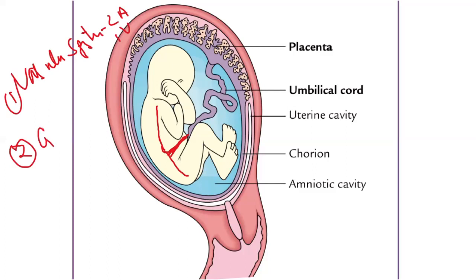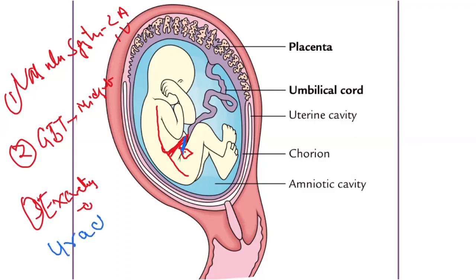Second, GIT, gastrointestinal tract, that is midgut. And third one is excretory, that is here there will be bladder, and again it is connected to the umbilicus and it is called urachus, right?